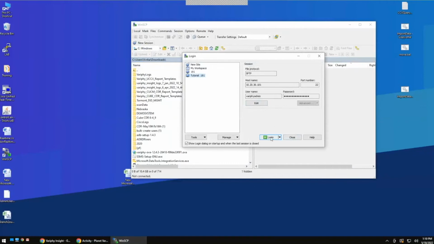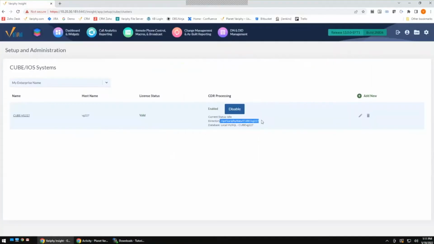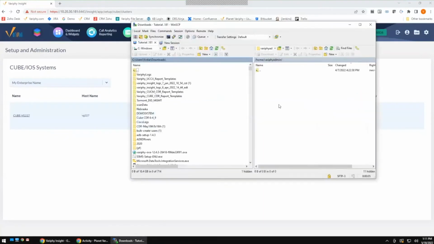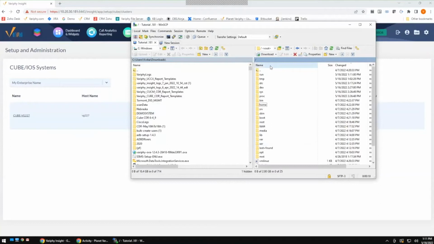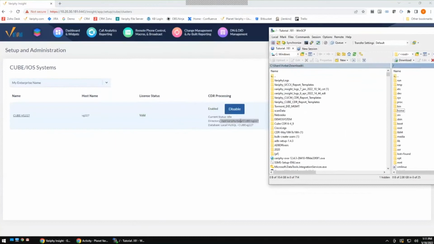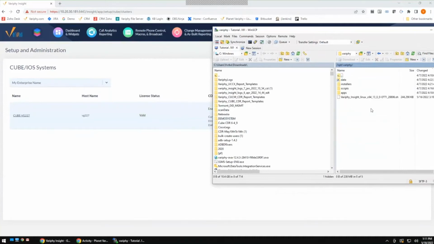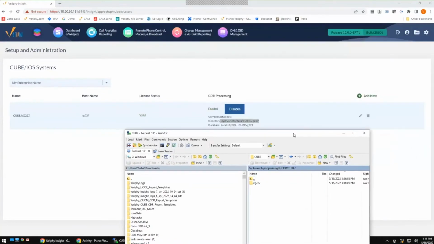Here, I'm just going to log right into my server. And the same way I found my directory path here is the same thing I'm going to look at from an SFTP perspective. I'm going to go back up and navigate to our root directory. And then if we follow our path here, you can see I have opt verify data cube. So I'm going to go from my root directory over to opt verify data cube, and you may have several different cubes that you want to take a look at. You may have several different folders in here.